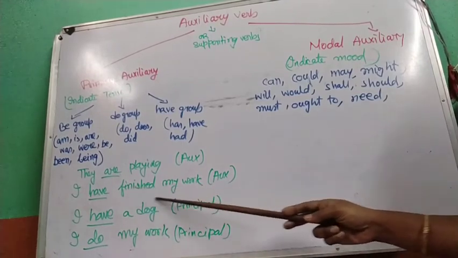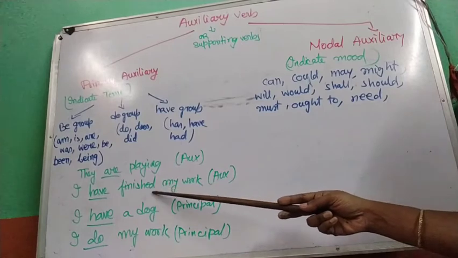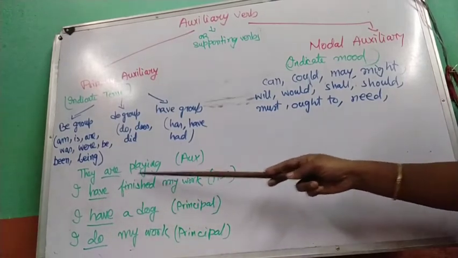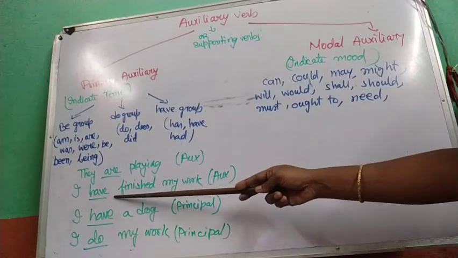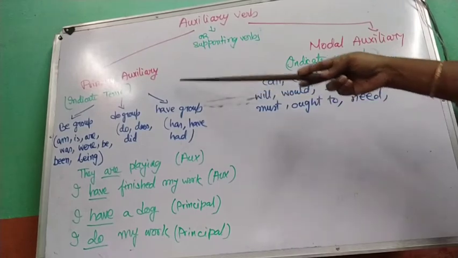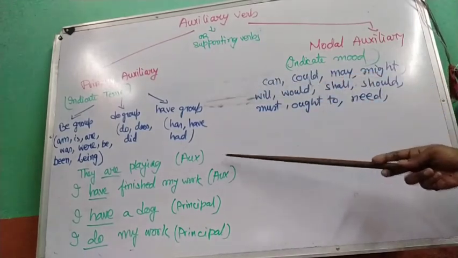I have finished my work. Again, finished is the principal verb and have indicates that this finishing has been done in present perfect, right? So as you can see, the primary auxiliaries help to indicate the tense of the sentence.